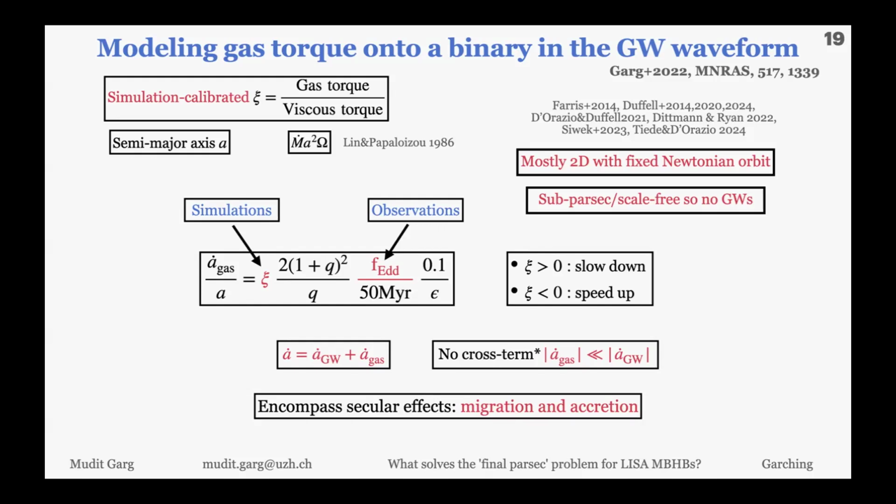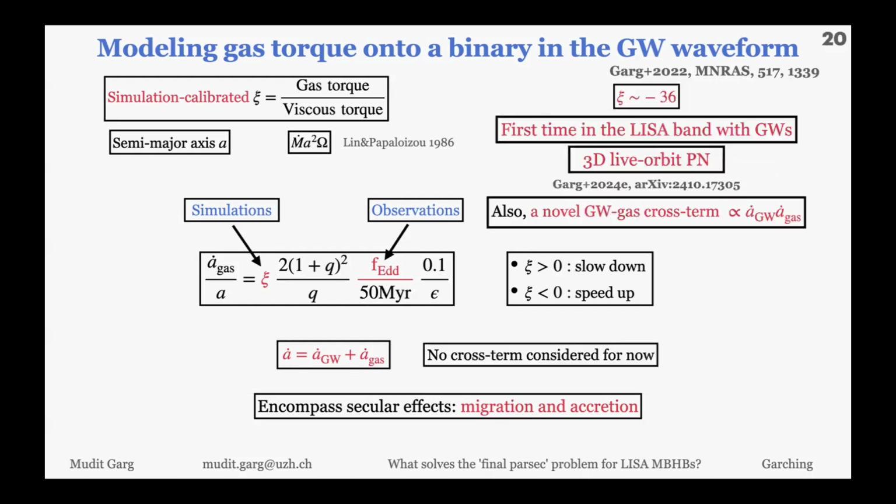With this framework, we can encompass secular effects like migration and accretion. However, there have been studies which study suborbital high-frequency fluctuations or disk-induced precession. There is an asterisk because last month we put out this work in which we were able to do the simulation with gravitational waves, like the simulation I showed in the initial slides. This simulation is done with 3-dimensional live orbit post-Newtonian terms. Apart from measuring the Z value of -36, we are also able to report a cross term. Its exact functional form is unknown, but we propose that it should be a simple multiplication of two terms.